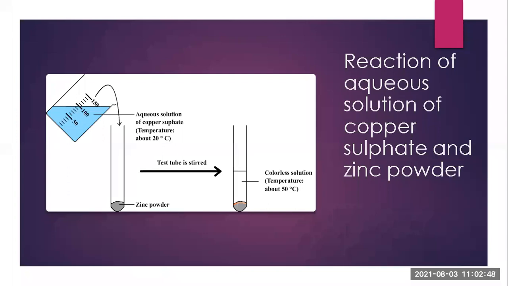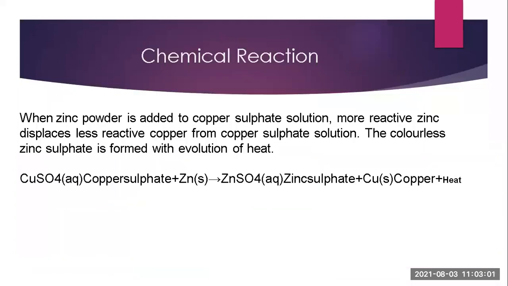So now you can say that the representation of a chemical reaction in a condensed form using chemical formulas is known as the chemical equation. Likewise, you can write the chemical reaction. When zinc powder is added to copper sulfate, I have written CuSO4 as an aqueous solution, which is added with zinc powder.